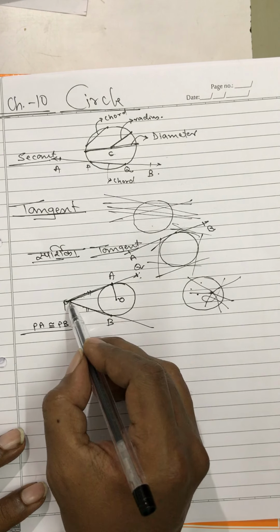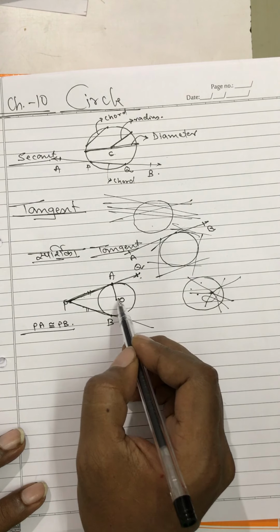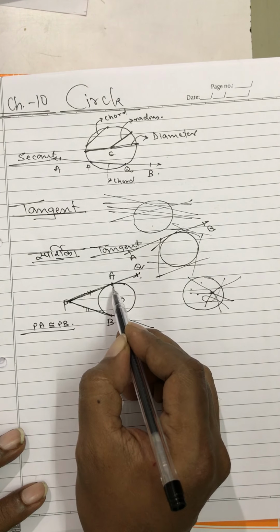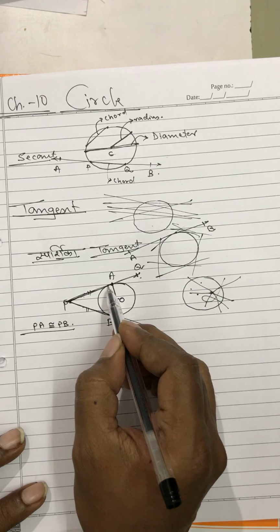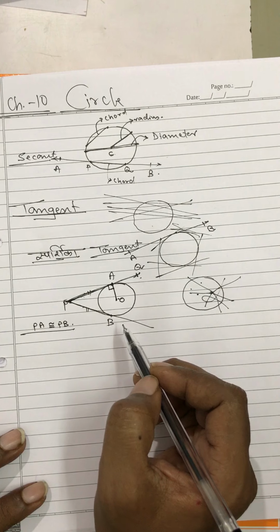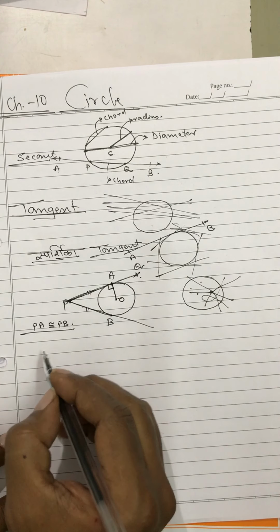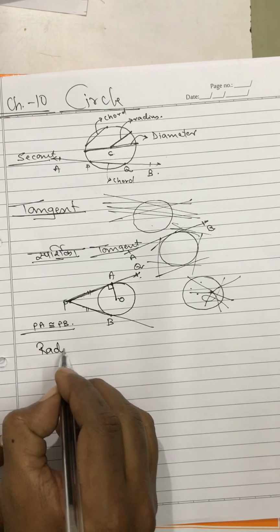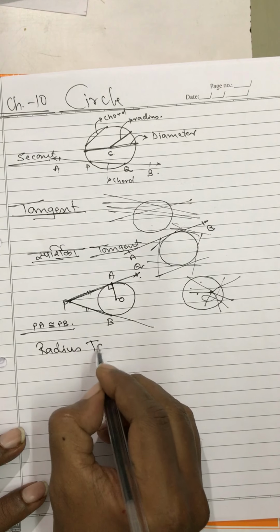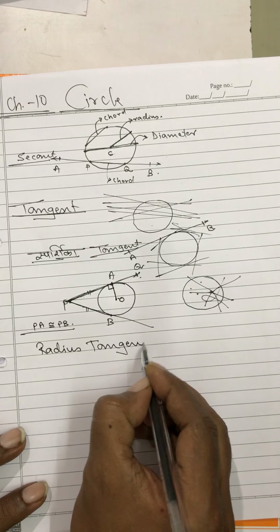Remember, if you have a tangent and a radius is drawn at the point of contact, then that radius will always be perpendicular to the tangent. This is the radius-tangent property.